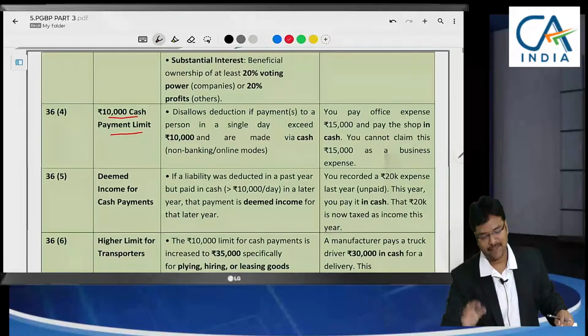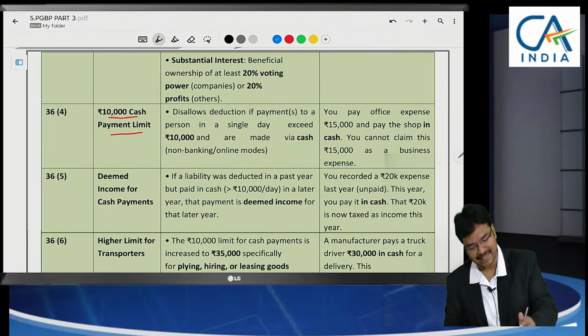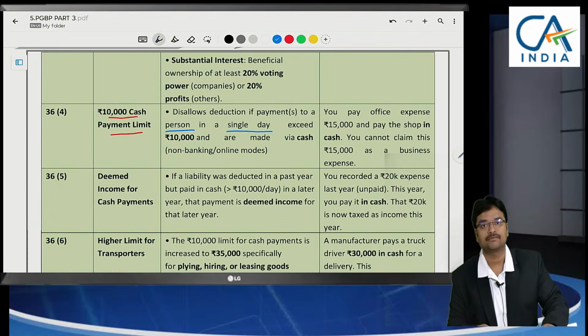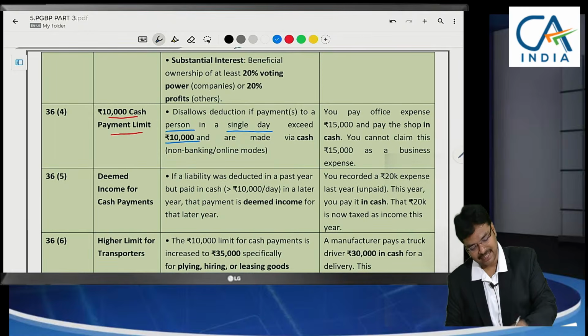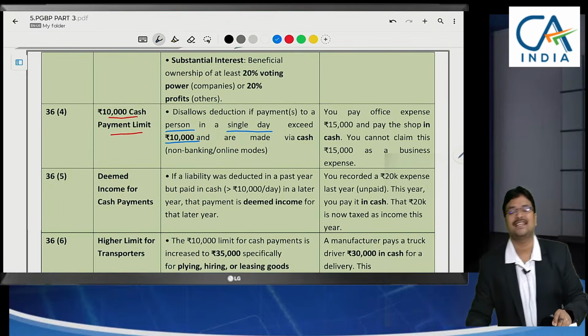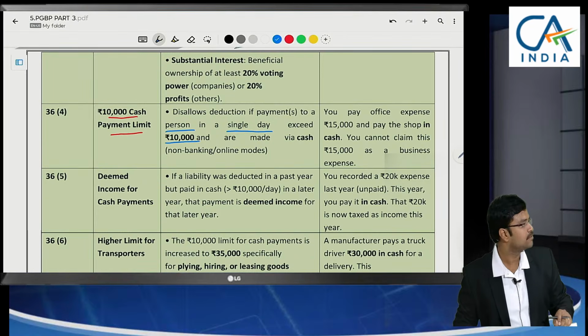What they have specified here is whenever you make a transaction in a single day to a person, if it exceeds 10,000 rupees, then the amount in excess of 10,000, for example 15,000 rupees cash payment, then 15,000 cannot be claimed as expenditure in this case.